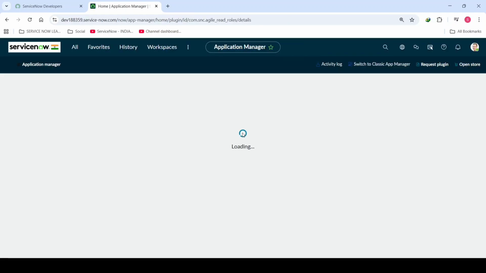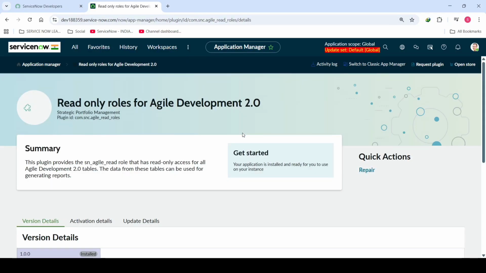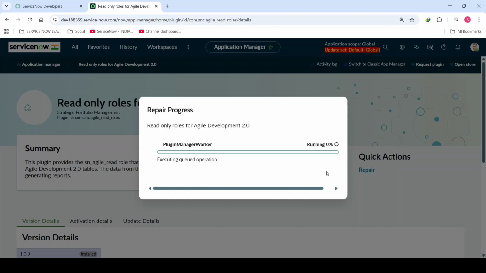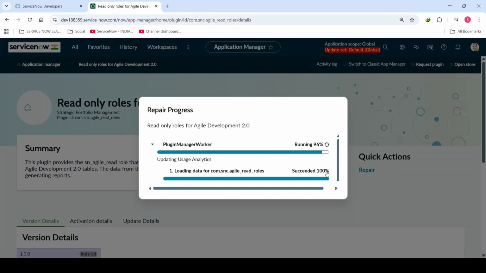Let's open this agile development plugin, and then we'll see an option to repair or activate. You'll see an option called repair here. Just click on this repair. If you want to repair it, just click on repair. It will ensure that plugin activation and repair are essential for enabling ServiceNow features safely and efficiently while maintaining system stability.